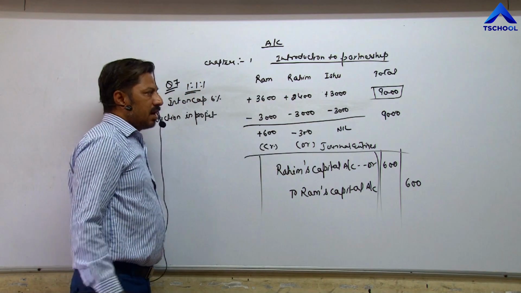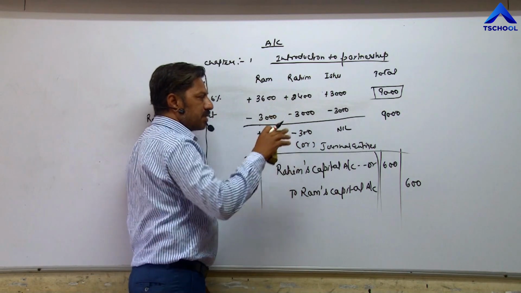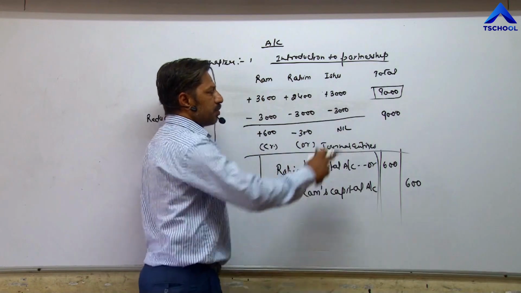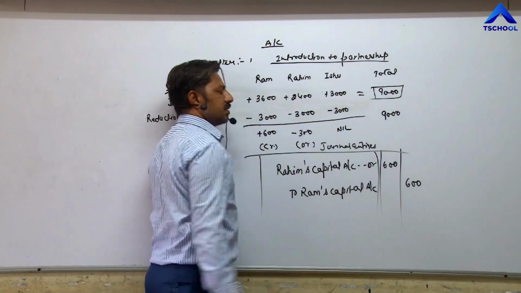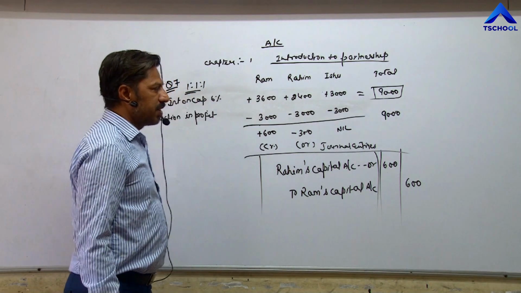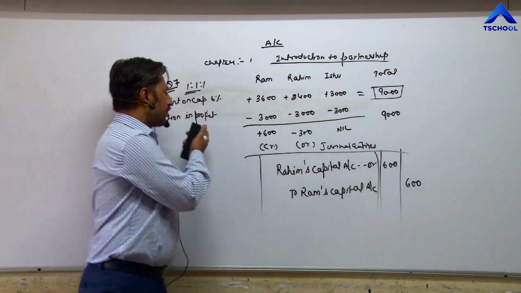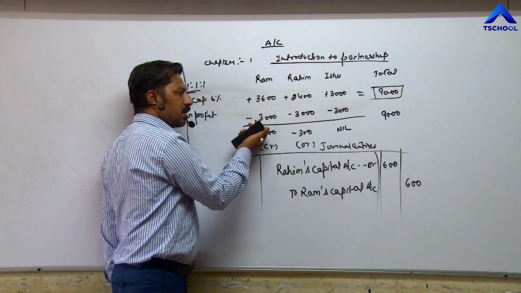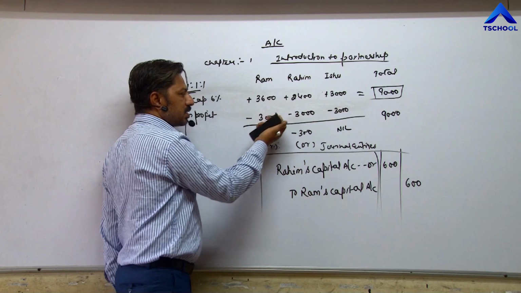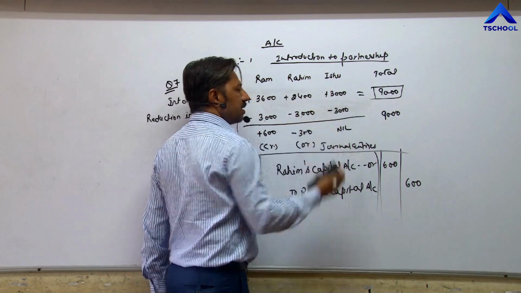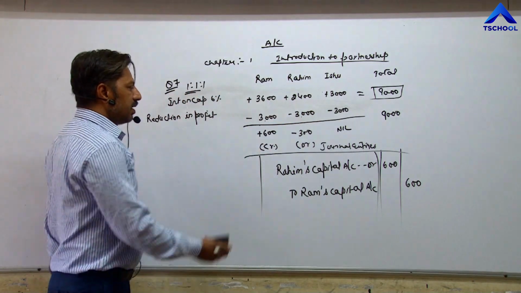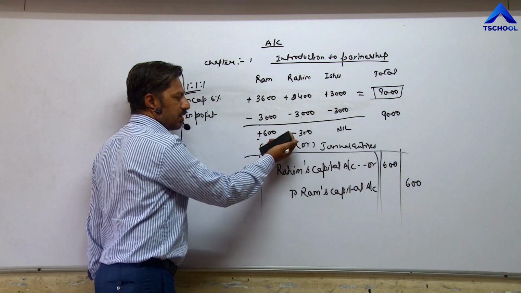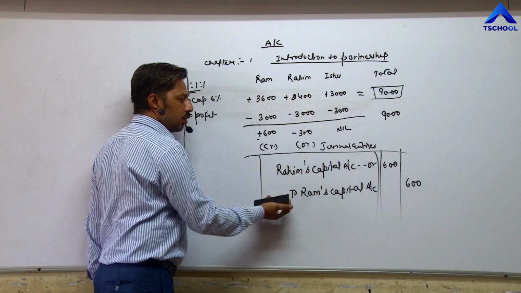On the other side, after paying this amount, the firm's profit will reduce by the same amount, that is by 9,000. The firm is paying a total of 9,000 to partners, so the firm's profit will reduce by 9,000. And reduction in profit means it will be deducted from partners' capital accounts. So minus 3,000 in equal ratio, since the ratio is not given: minus 3,000, minus 3,000, minus 3,000. So the net effect is plus 600 for Ram, minus 300 for Rahim. So minus will be debited: Rahim's capital account debited to Ram's capital.